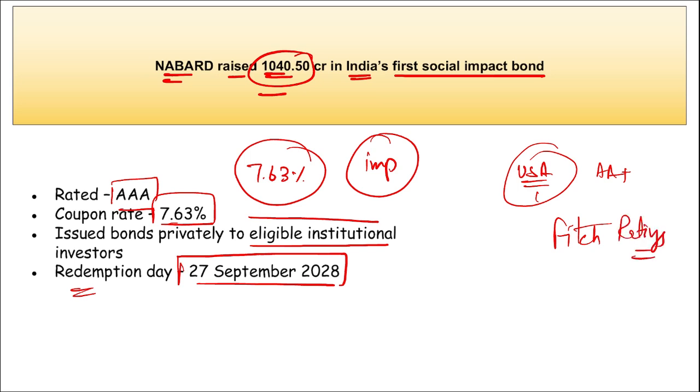Correct. And these AAA ratings, what do they mean? That these bonds that are issued have the highest creditworthiness and the lowest risk of default.